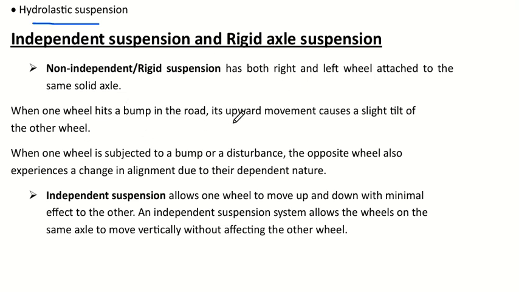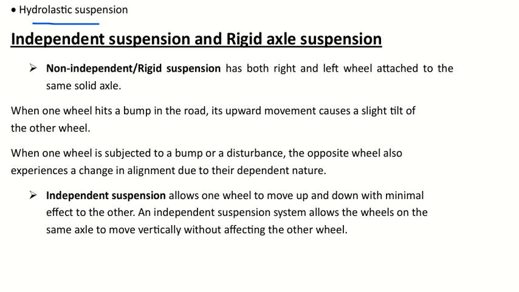When one wheel hits a bump in the road, its upward movement causes a slight tilt in the other wheel. Why? Because it has the same axis. When one wheel is subject to a bump or disturbance, the opposite will also experience a change in alignment due to the dependent nature. You can experience that on the road, right? When one part goes up, the other goes downward. So even though one wheel has the effect, the other will have the same or minimal effect. There would be some effect on it. That's the specialty of dependent suspension.